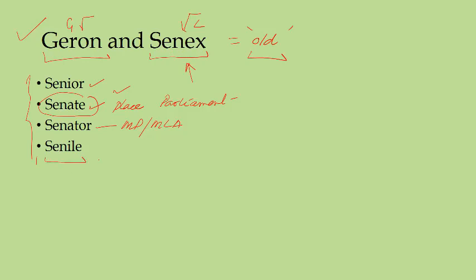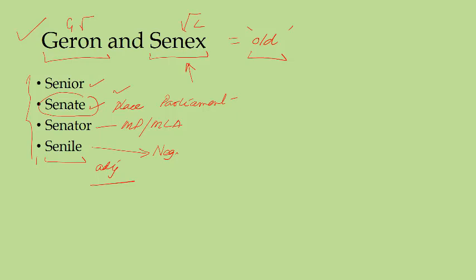One word is senile. Senile is an adjective, so you will say, you are very senile, or that person is very senile. Senile is a negative word. Somebody is turning old, and due to old age he is having some mental problems and forgetfulness, and everything is weakening day by day.